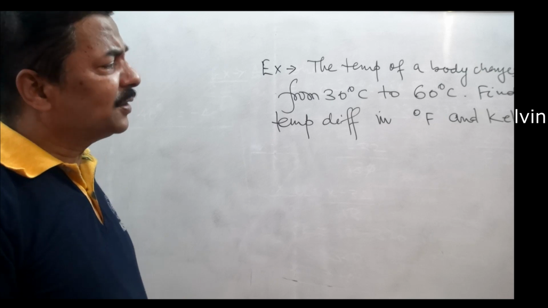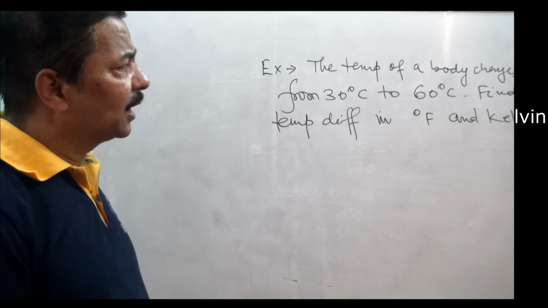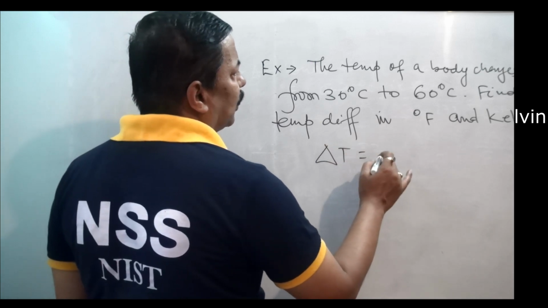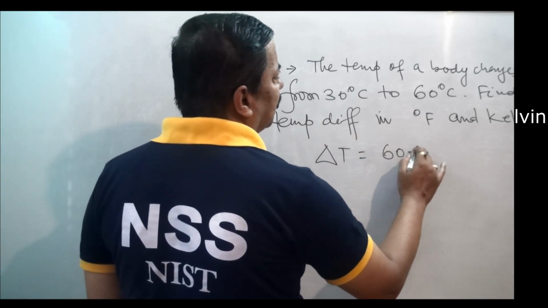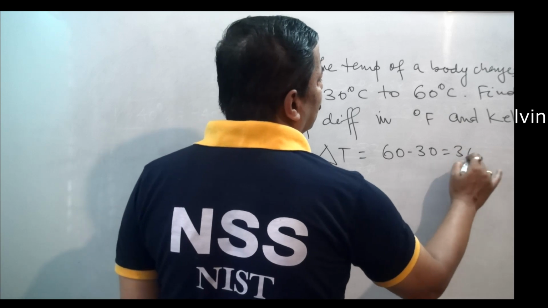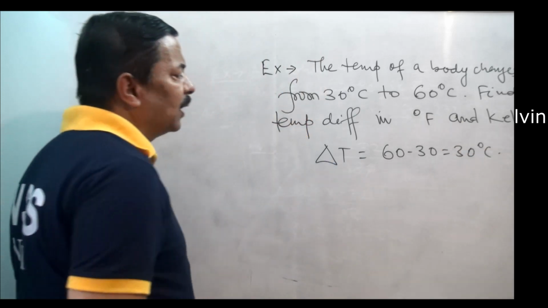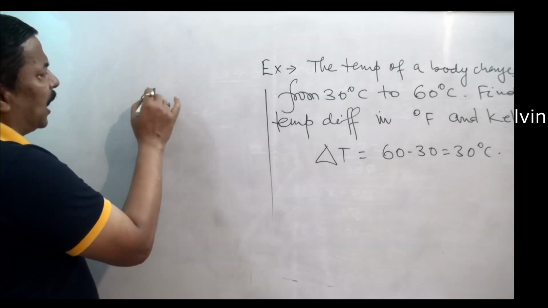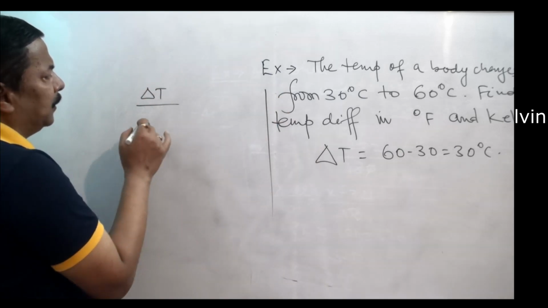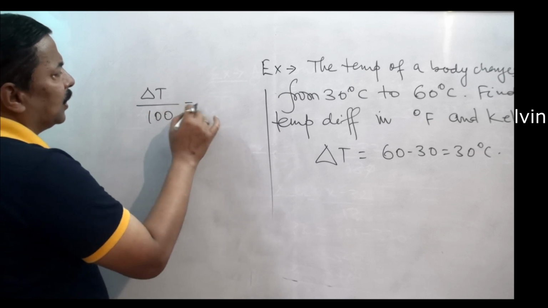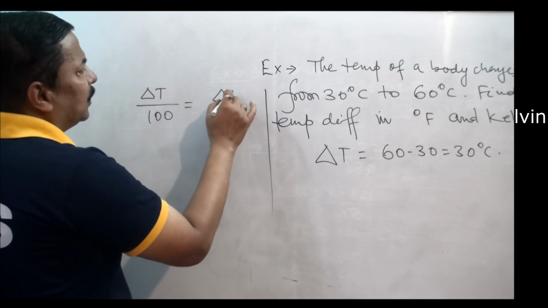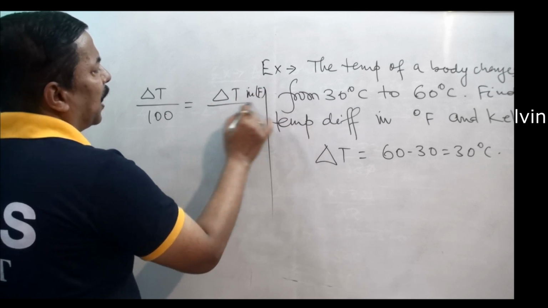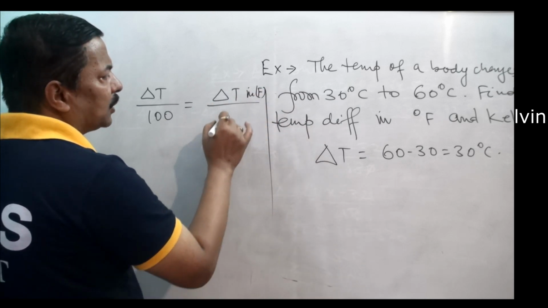In order to get this relation, delta T is equal to 60 minus 30, that is 30 degree C. For Fahrenheit, delta T by 100 is equal to delta T in Fahrenheit by 180.